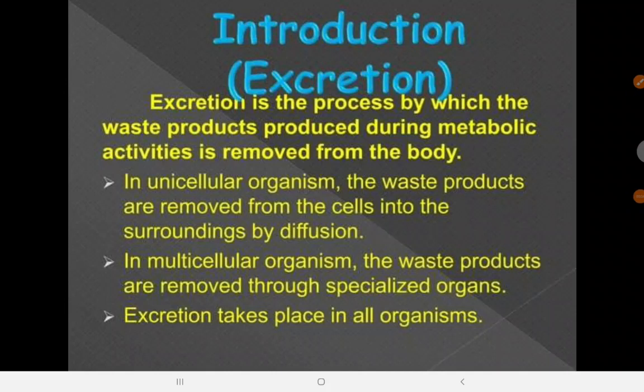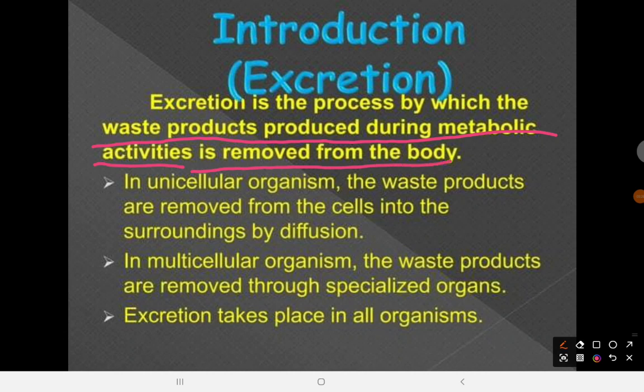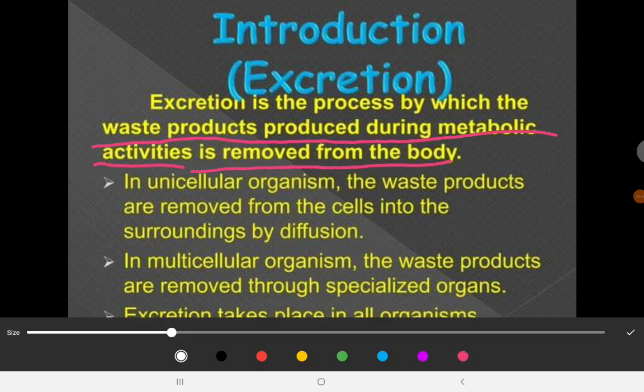Let us talk about the excretion in plants and animals, the process of excretion in plants and animals. All right, so what is excretion? Excretion is seen as the process by which the waste products that are produced during metabolic activities are removed from the body. So we can otherwise say that it is the removal of waste products of metabolism from the body of an organism. So of course you need to understand what metabolism is.